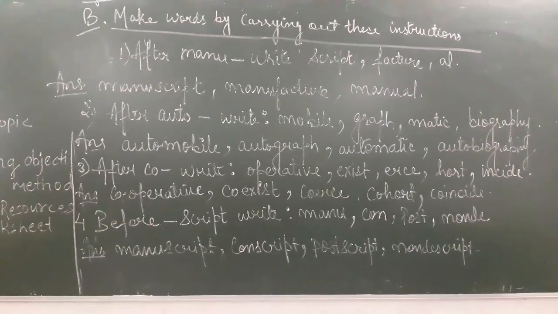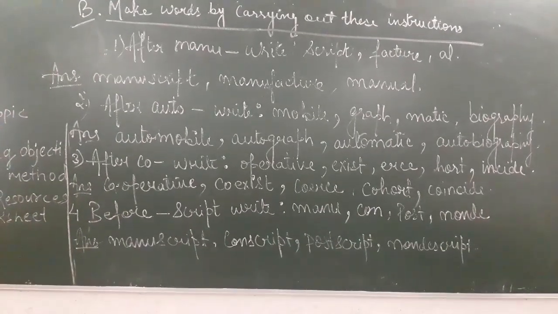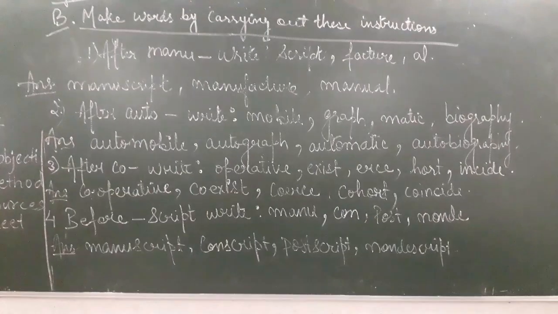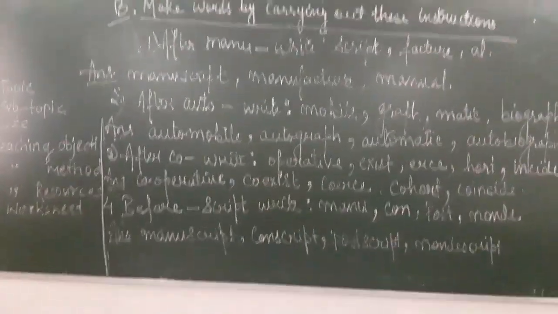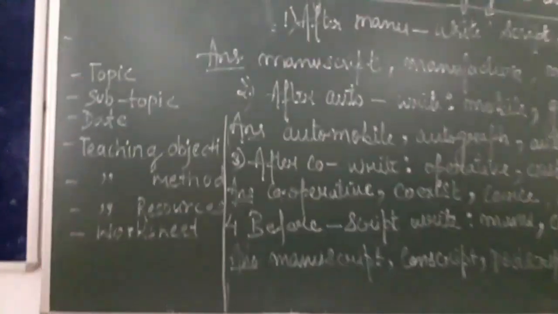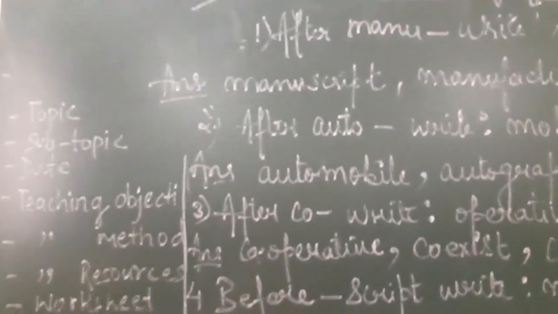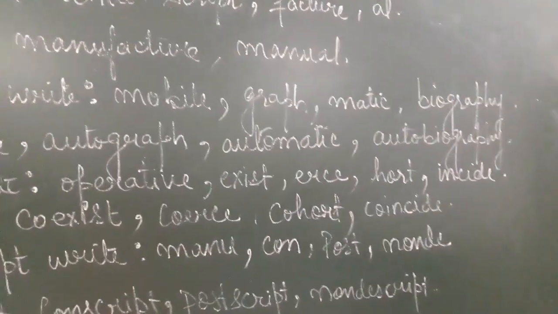The first one is after manu, M-A-N-U, manu, write script, facture and al. So adding manu to these words, we have to form new words. Let's see what the words are. When we add manu to script, it becomes manuscript, manufacture and manual.